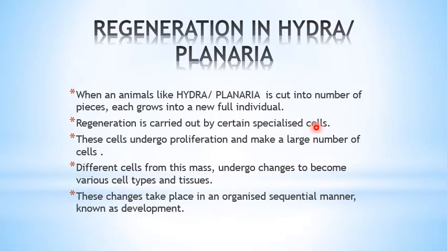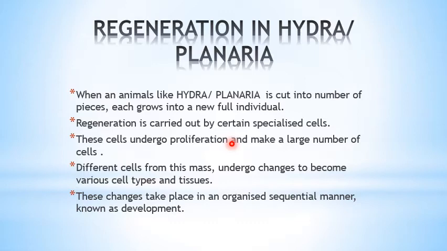If those specialized cells are not present at the cut part of the body, then the new organism will not be formed. So the formation of the new organism will take place only if the specialized cells are present, and these cells undergo proliferation.